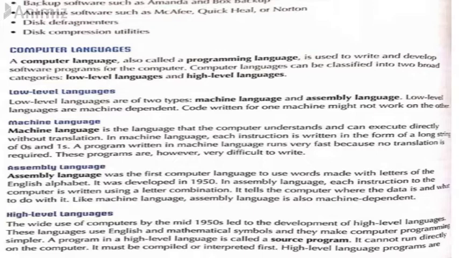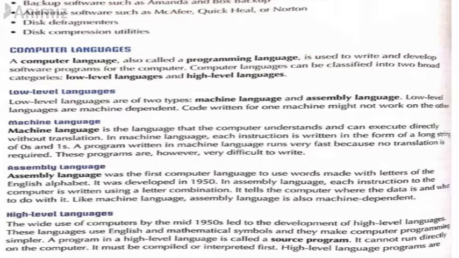For example, France has a different language called French. So if you go from Pakistan to France, obviously you speak Urdu, and people in France speak French. So you will need a translator to translate French to Urdu and Urdu to French.